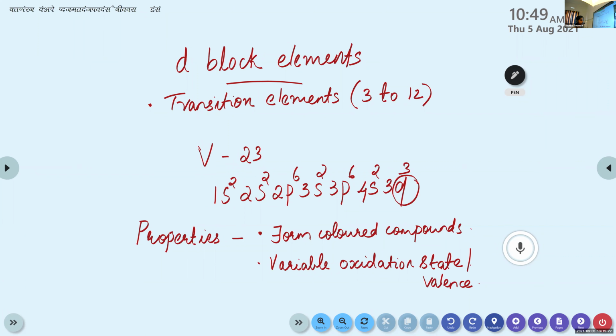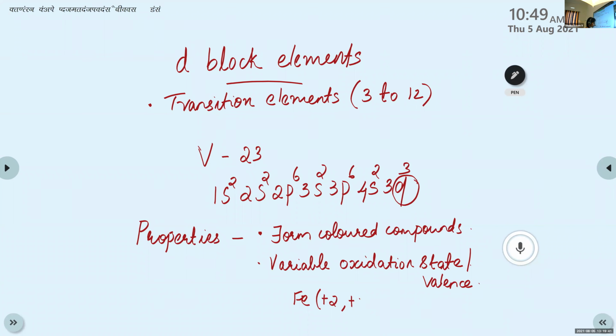These two numbers are generally considered as the oxidation state in normal elements. But D block elements show variable oxidation states. For example, iron, Fe, shows a +2 oxidation state while reacting with some elements. Then it also shows +3, +1 also. Iron is a member of the D block or transition elements. So they form colored compounds and show variable oxidation state or valence.